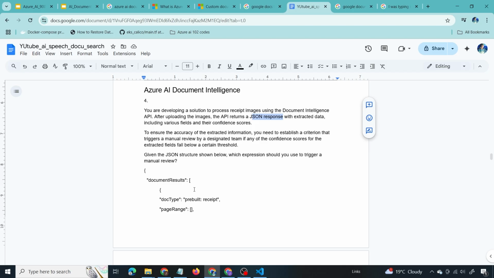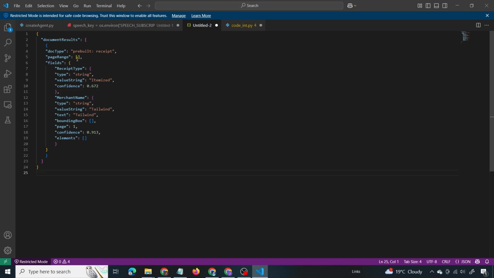For that, I have copied the JSON to Visual Studio Code. So this is it. First, that is the document type, which is receipt. We are using the pre-built receipt model of document intelligence. Now, what else are there in the output? So the fields are type of the receipt, which is a string, and the value is itemized. And the confidence is 0.67.